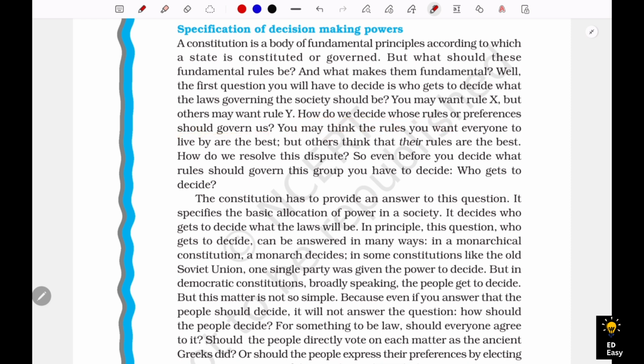You may think the rules you want everyone to live by are the best, but others think that their rules are best. How are we going to resolve this dispute? So even before you decide what rules should govern this group, you have to decide who is going to put those rules into this rule book.